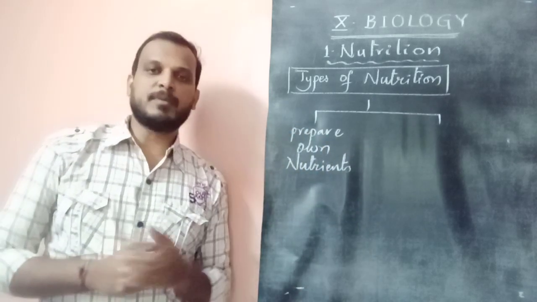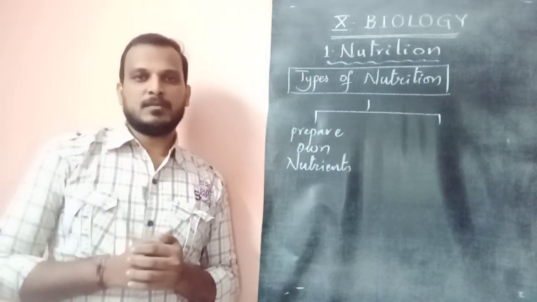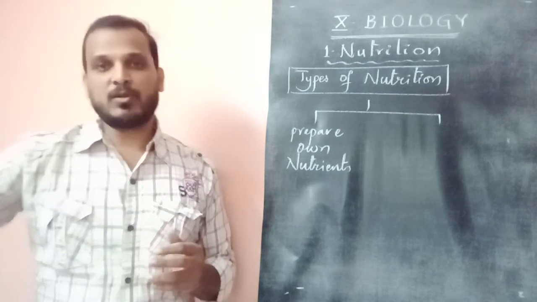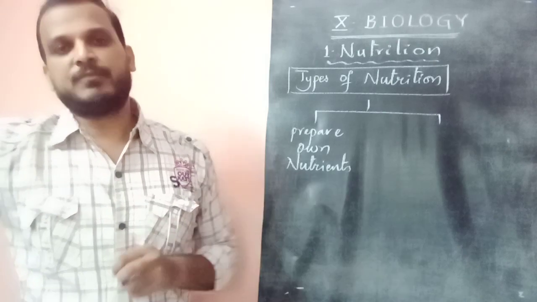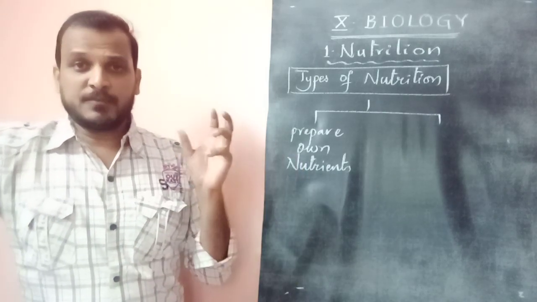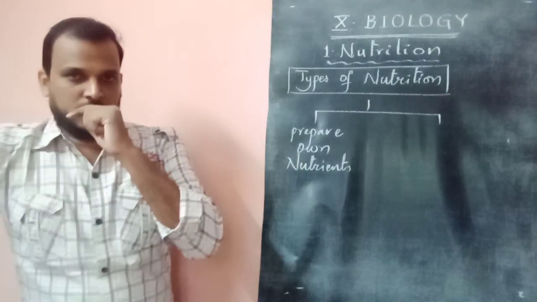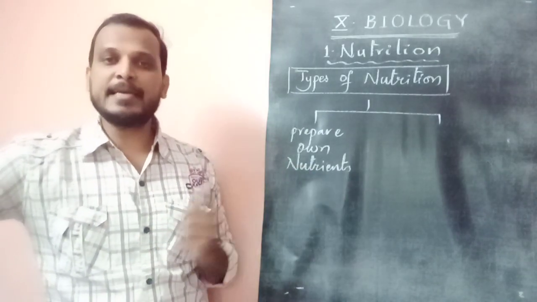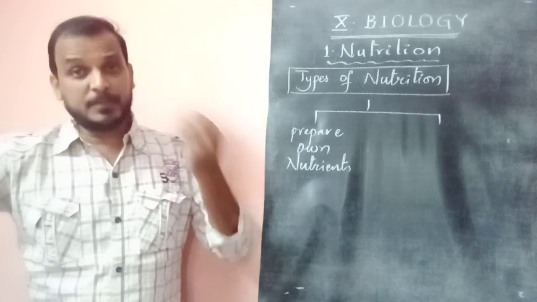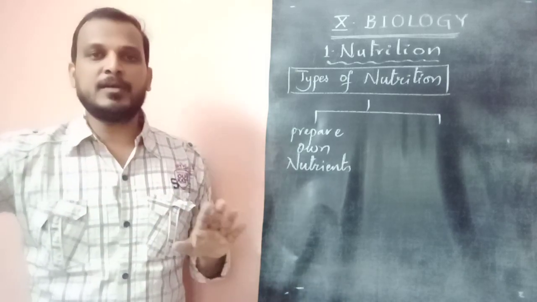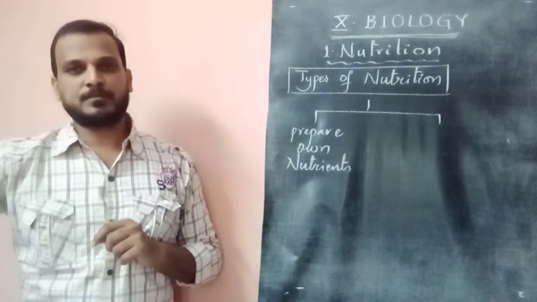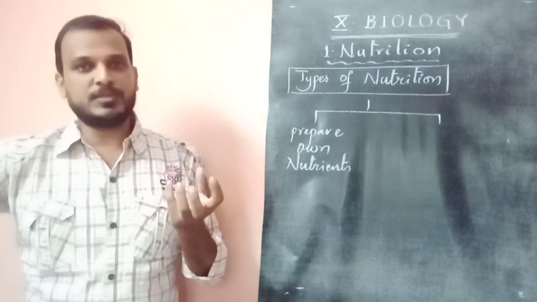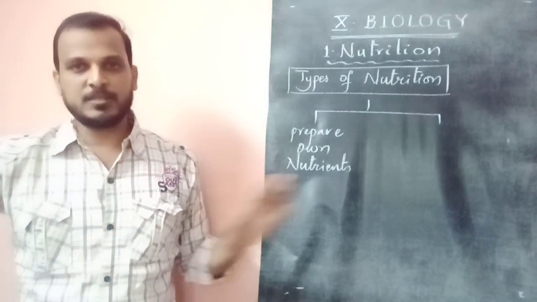I think you know these, but I am telling you in detail. You came to know these things at the basic levels, but now we are learning detailed information about this. So the first group, the first category of organisms, prepare their own nutrients without depending on any other organism. You need to know about this. They prepare their own nutrients and supply them to the body. This is the first category.